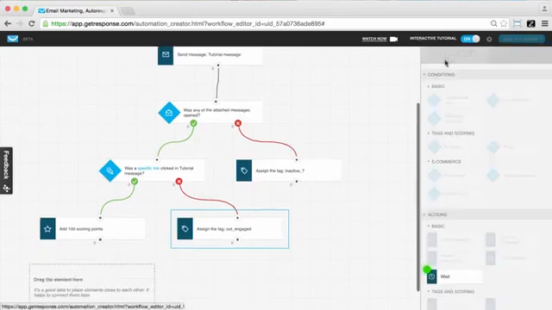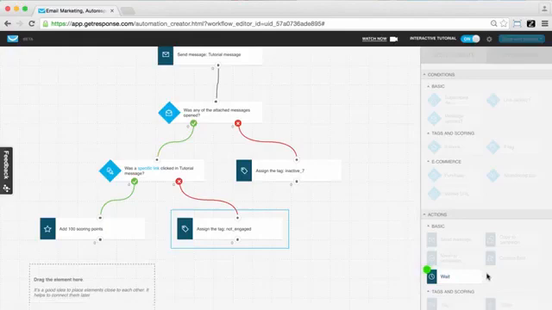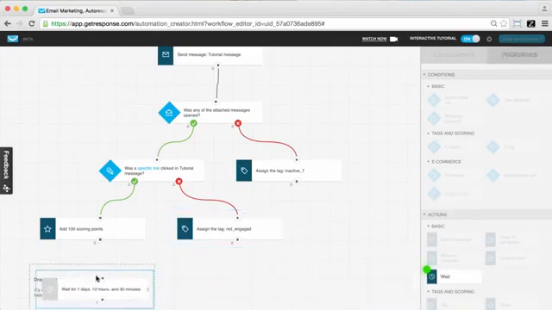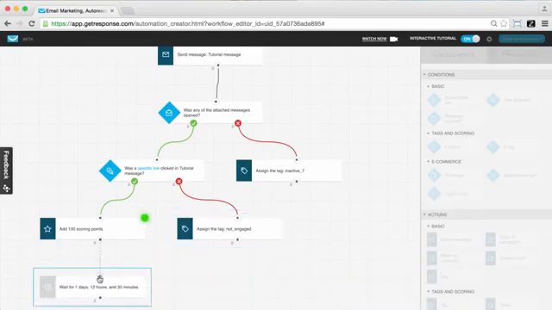And now I'm going to go back to the elements and utilize another action here called wait. So this is fairly straightforward, hopefully by its name, but this is an action that we're moving over here, and we are going to wait some amount of time before we do something else. It's a good idea to put some gaps in between particular actions and conditions that you do, so everything is not just immediate and you're not blasting subscribers with all of these workflow messages immediately. You can space it out a bit, give it some time.